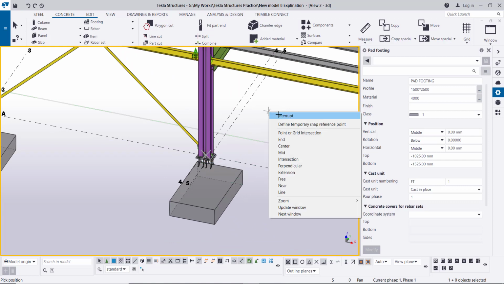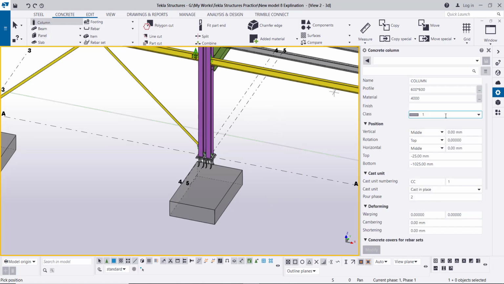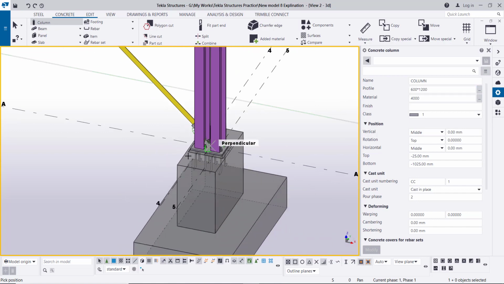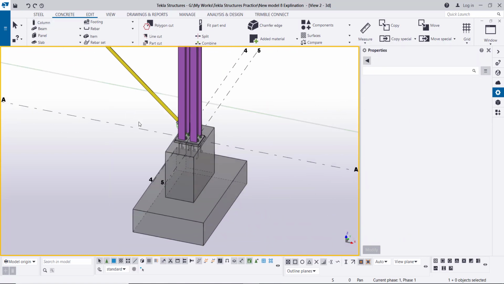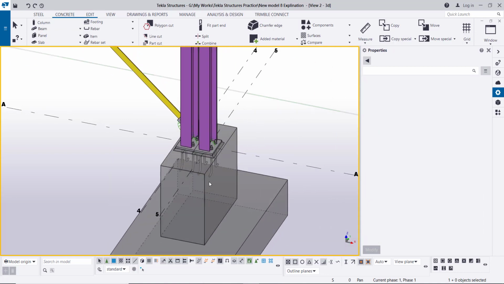Again, right click interrupt, we have to create the pedestal, click and shift on the column. The pedestal, we will make it 600 by 1200. Then also click the midpoint, and like this we are creating the pedestal. The pedestal can be rotated to the other direction.